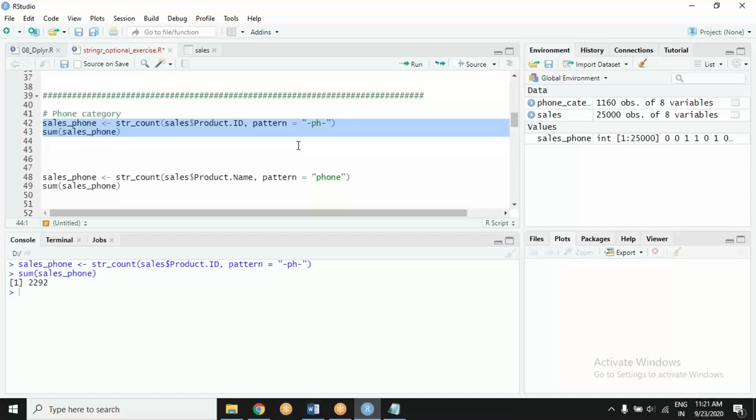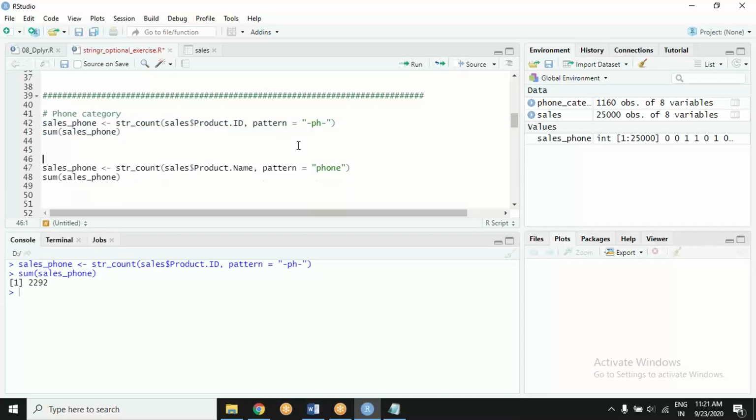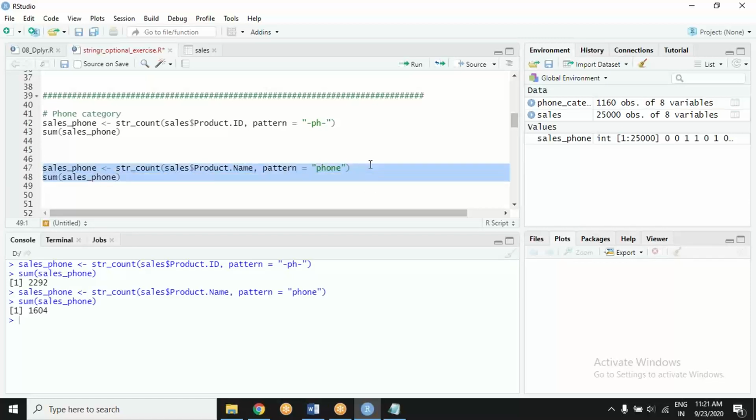If I come to sales of phone and look specifically for phone in the product name, whether in the product description phone is written somewhere, I end up with several values less.